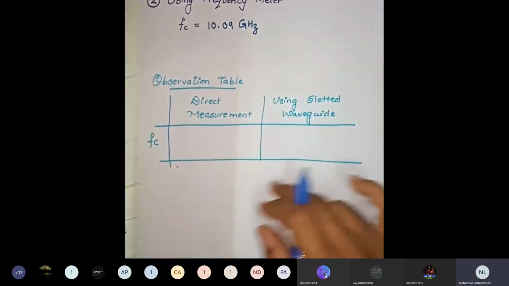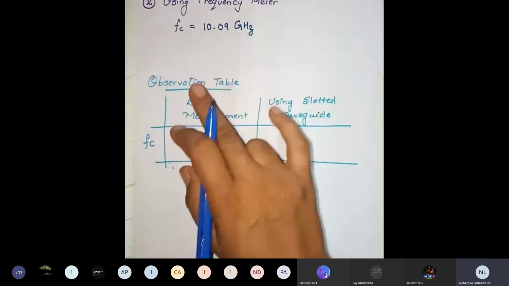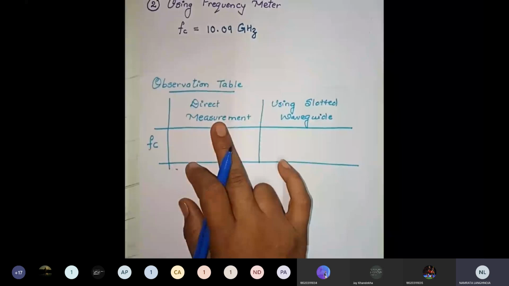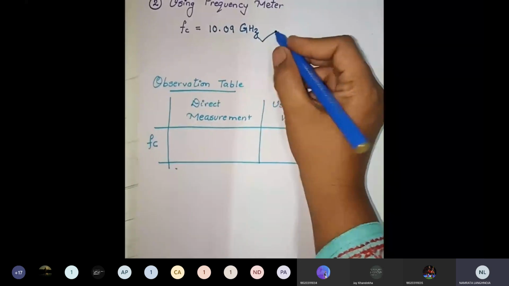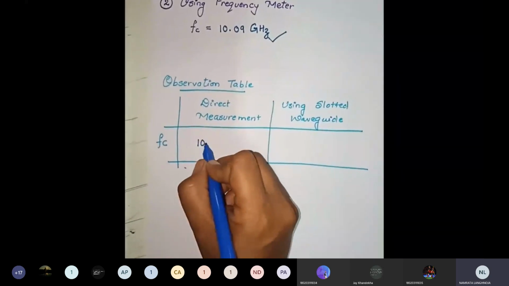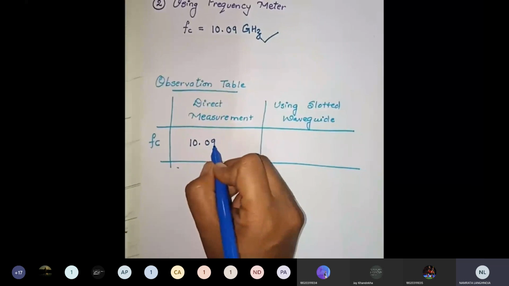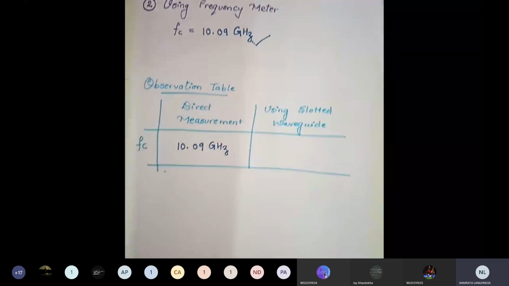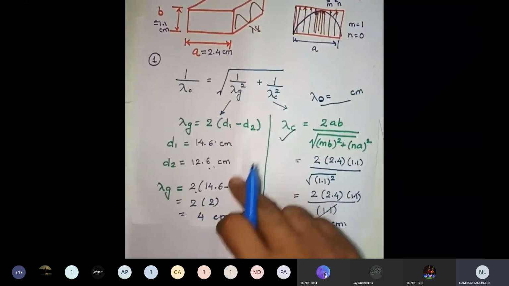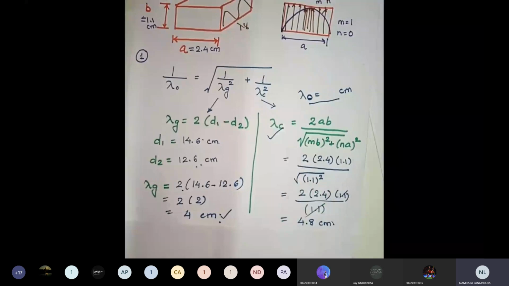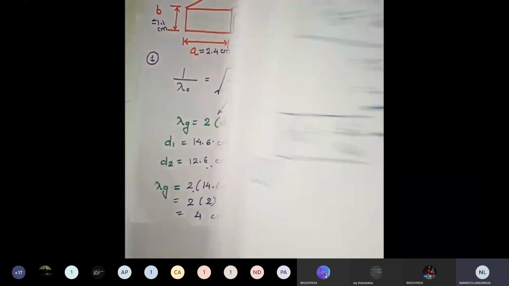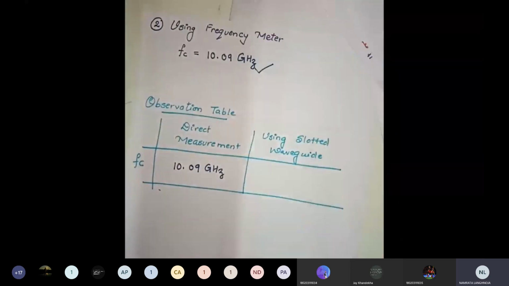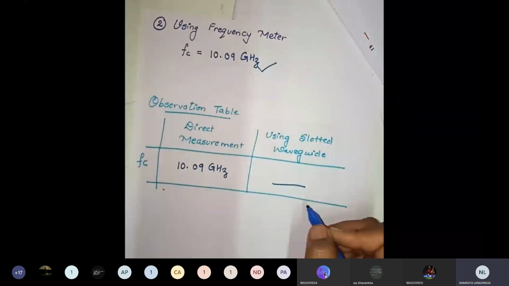In this observation table we are going to calculate the cutoff frequency using the direct measurement, that means using this value. So we are putting this value over here as 10.09 gigahertz. Using the slotted waveguide means whatever calculation we have done, on that basis we are going to calculate the frequency, and that frequency we are going to write over here. So calculate it right now, students.